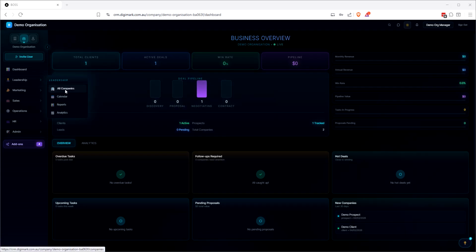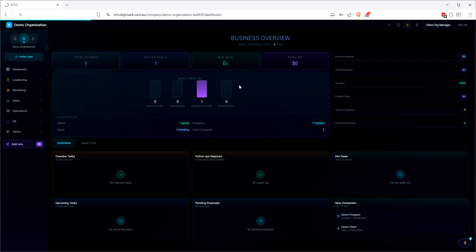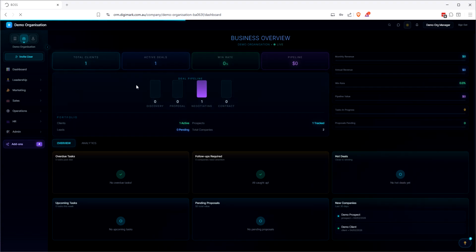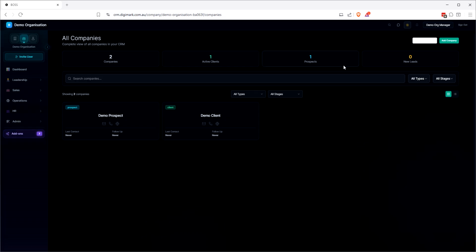We've got our leadership view. I should have shown you the dashboard, but you've had plenty of time on that page to have a look at that. If you want to have another look, then please ask. But at the end of the day, it's a dashboard. It provides you with information. There's not really much information in there because this is a demo account for obvious reasons.